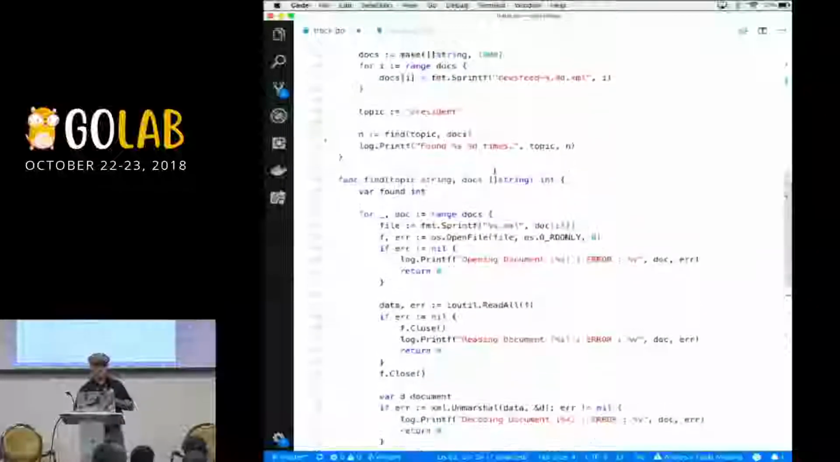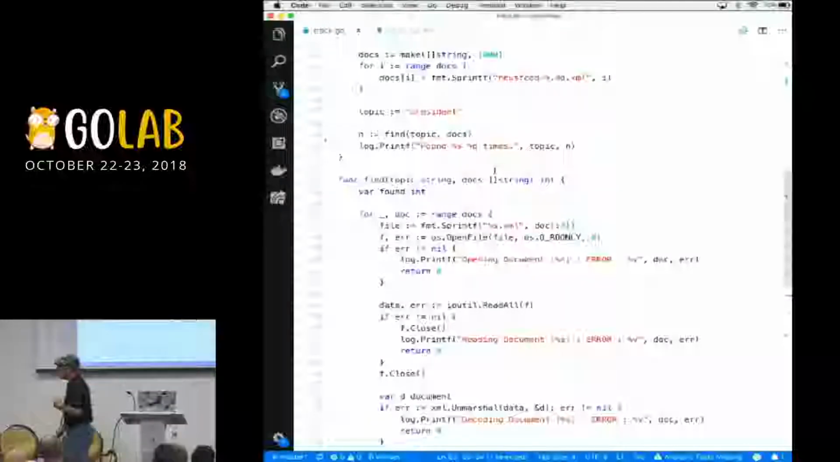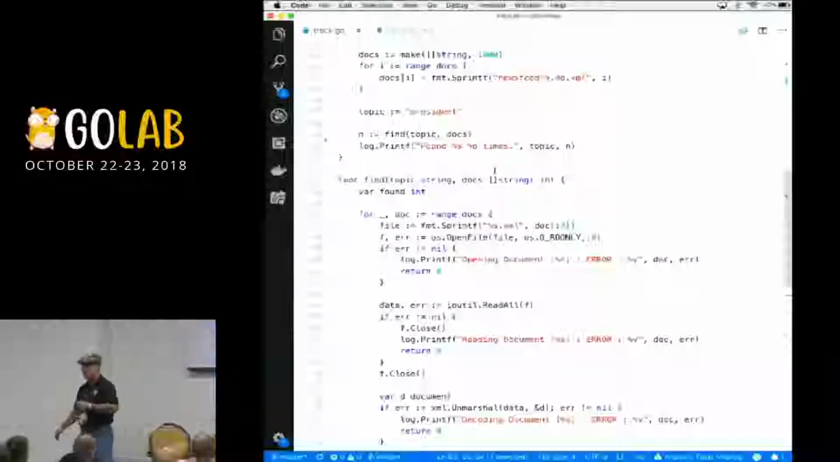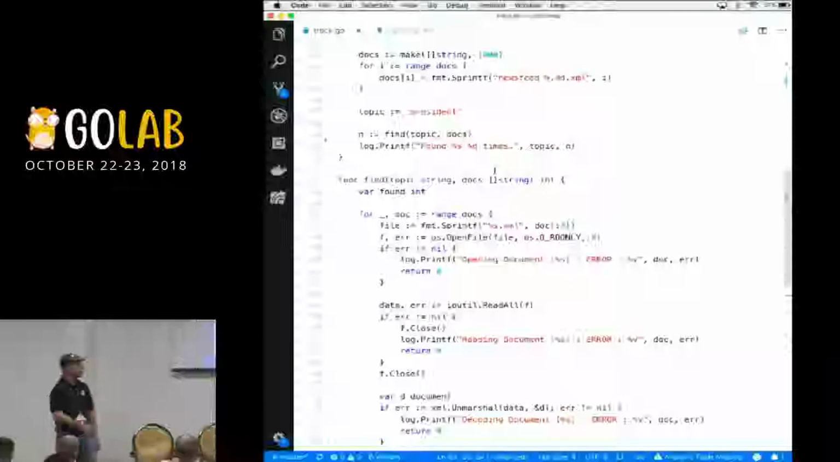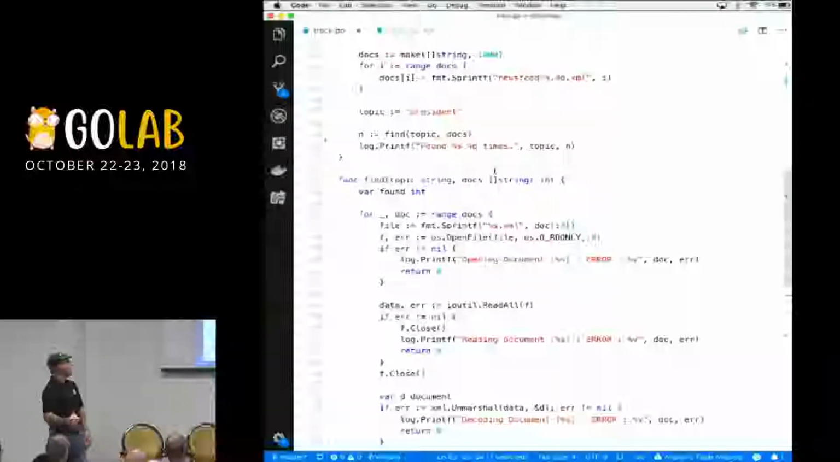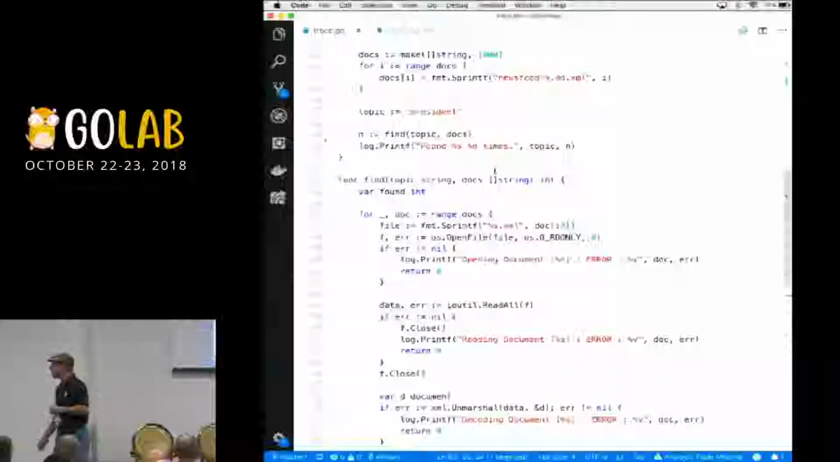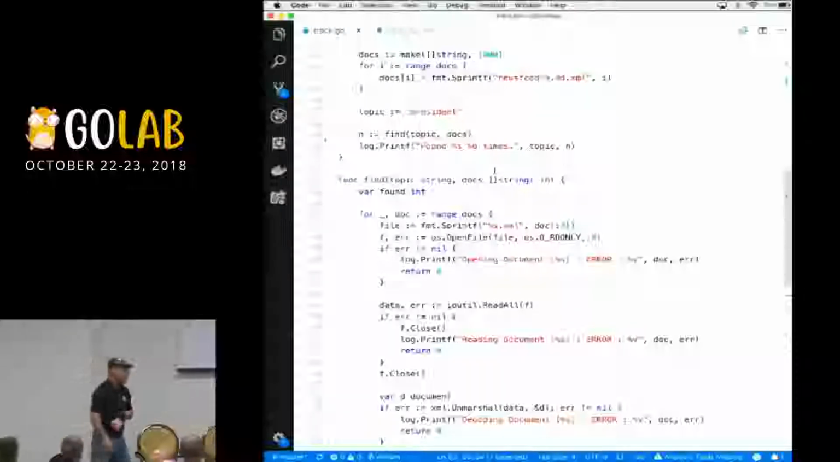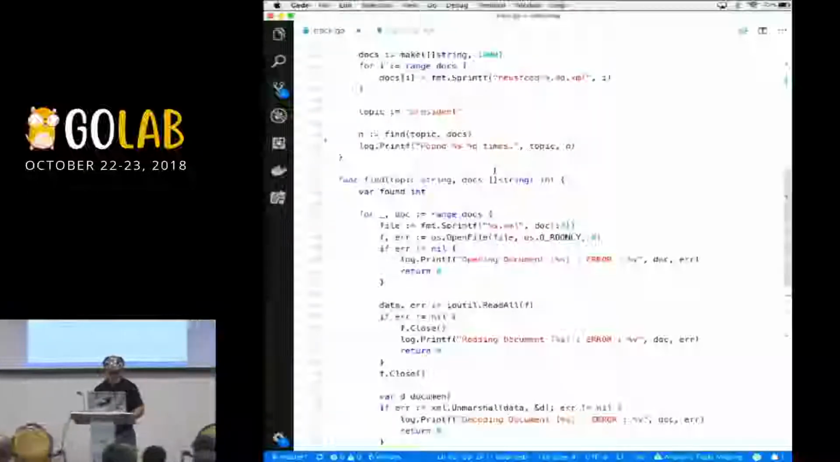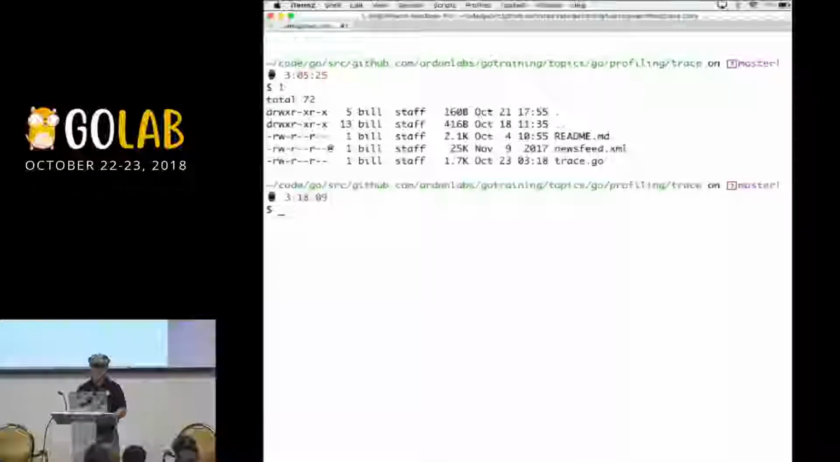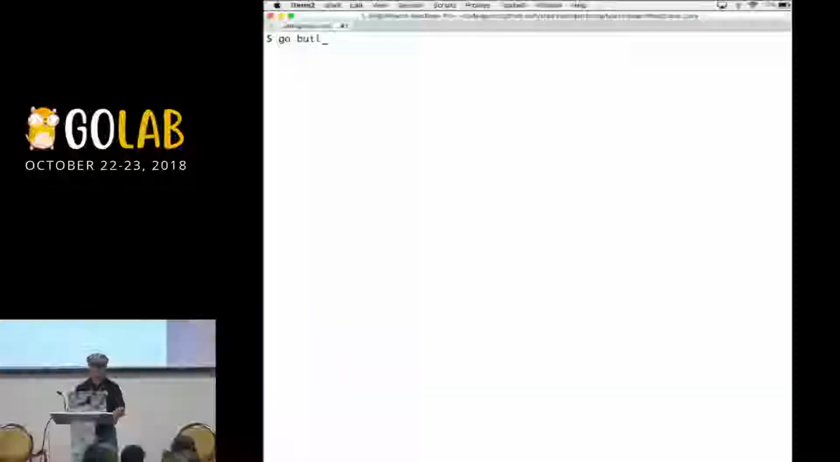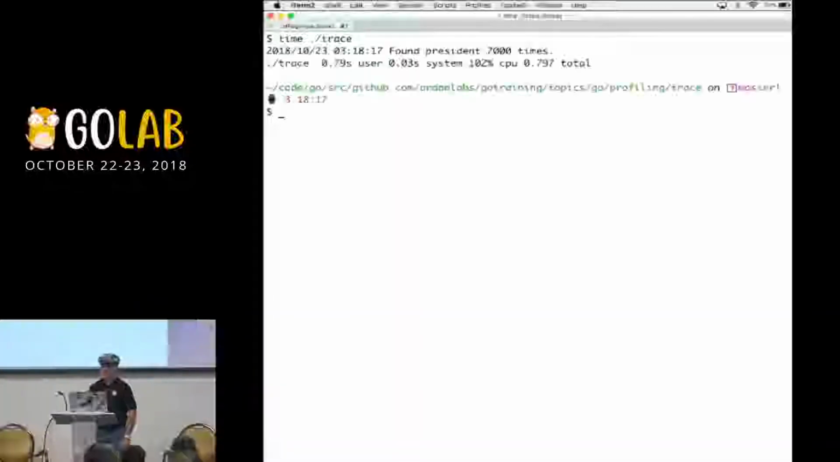Now, we're going to simulate 1,000 documents on this run. I'm not going to pollute my repo with individually 1,000 documents. So we're going to pretend each one of these is a unique document. We're going to look for the term president, and we're going to see how this thing performs. All right, so let me save this. Let me go back to our terminal window, and I'm going to build it. And then all I'm going to do is use the time command to get us a sense of how long this took.